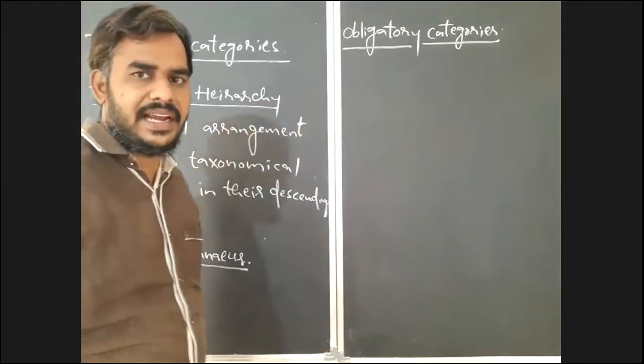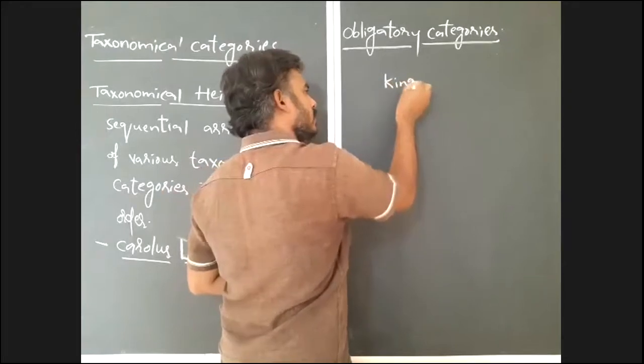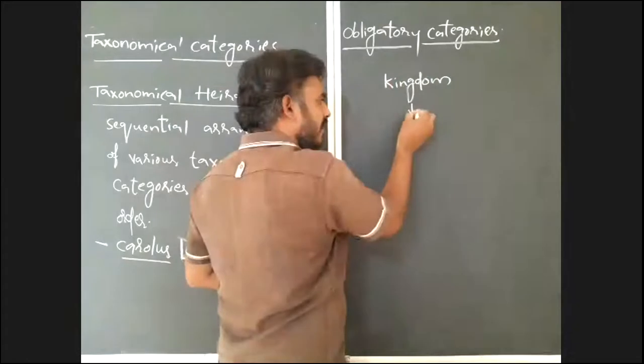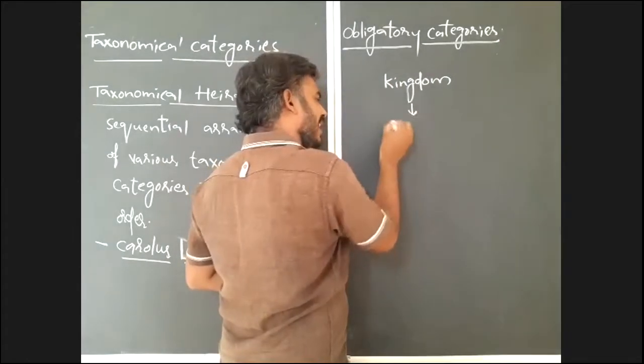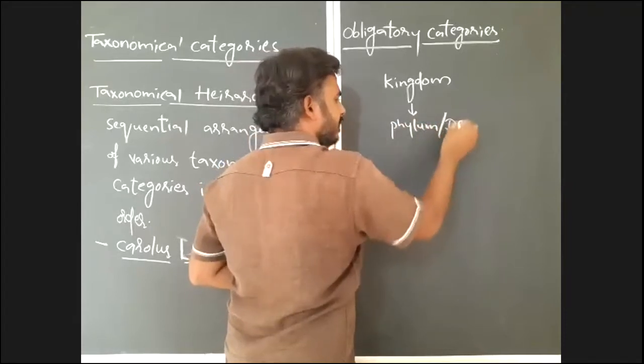What are these 7 obligatory categories? Here, kingdom. After kingdom, phylum or division.